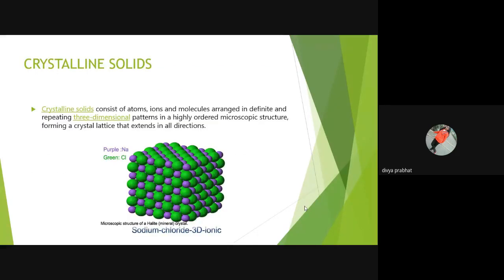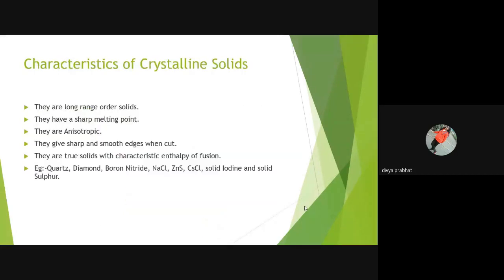Crystalline solids consist of atoms, ions, and molecules arranged in definite and repeating three-dimensional patterns in a highly ordered microscopic structure, forming a crystal lattice that extends in all directions. Its 3D pattern keeps on repeating itself. That's why it is also called long-range order solids. They have a sharp melting point. This means they change abruptly into liquid state at a fixed temperature.